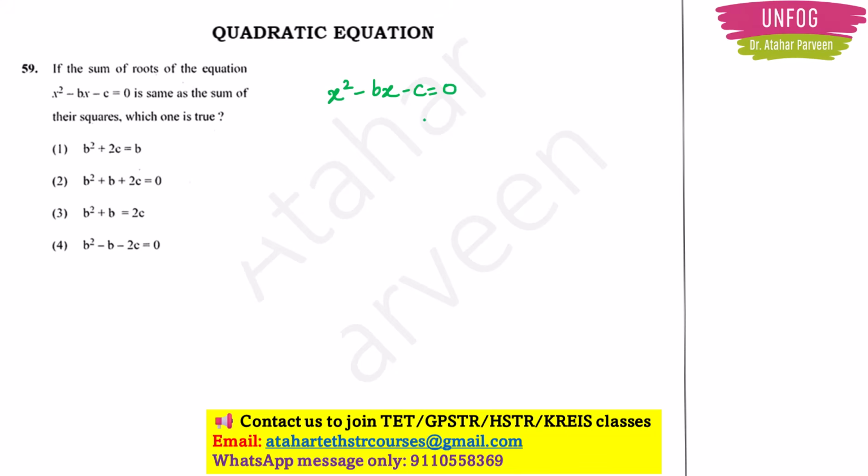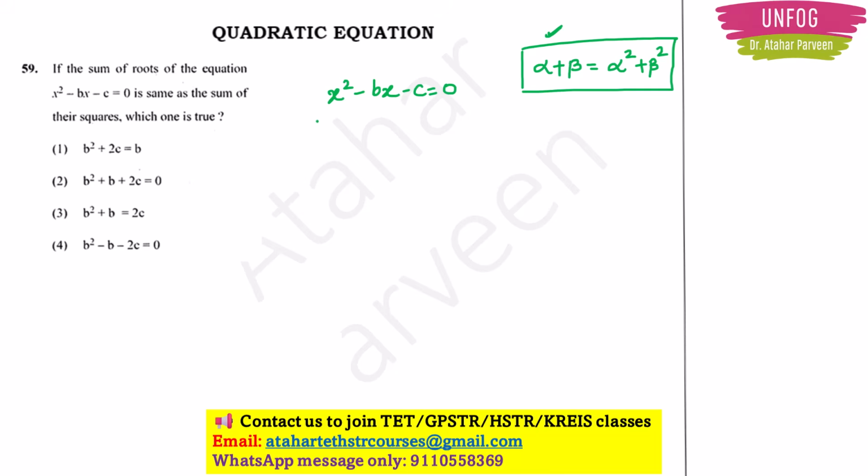Here they are telling that the sum of the roots, means alpha plus beta, is equal to the sum of their squares, means it is equal to alpha square plus beta square. So this is the condition they are giving in the question. We have to find that if this condition is there, then which of the 4 options is correct.